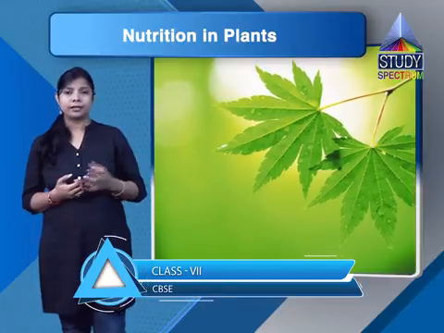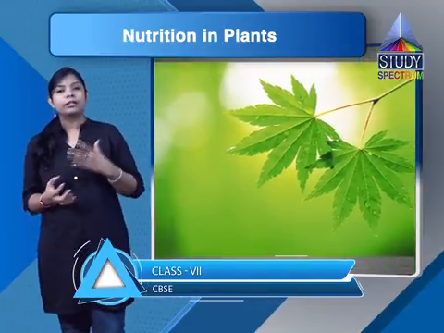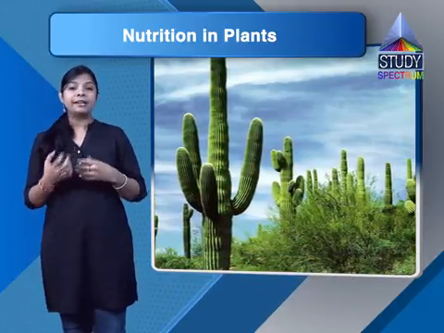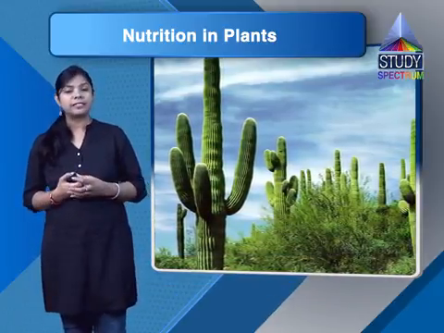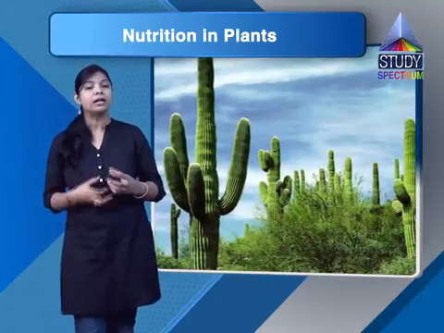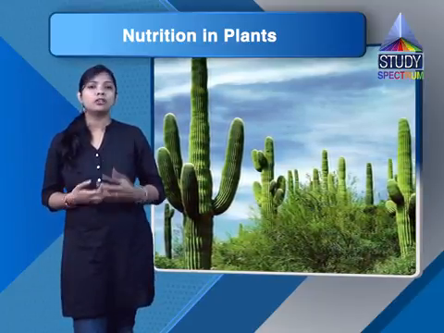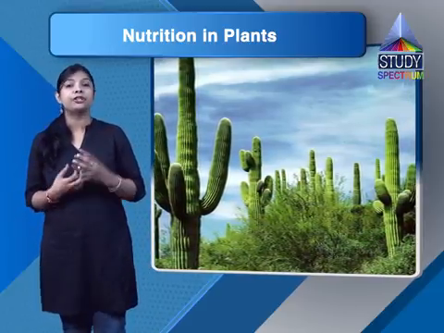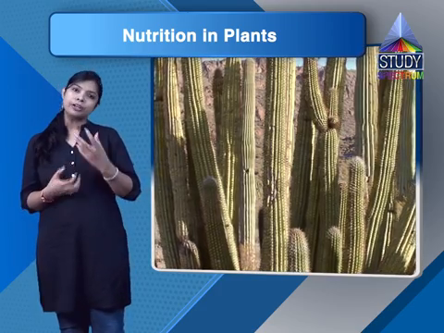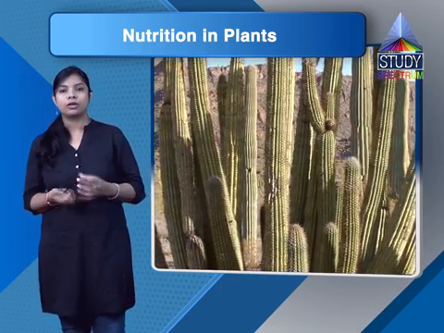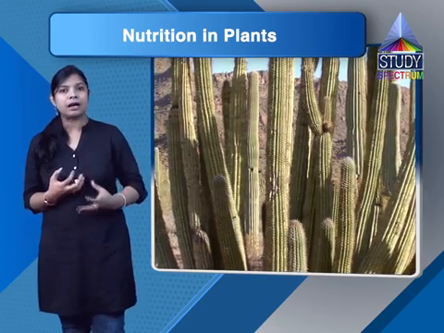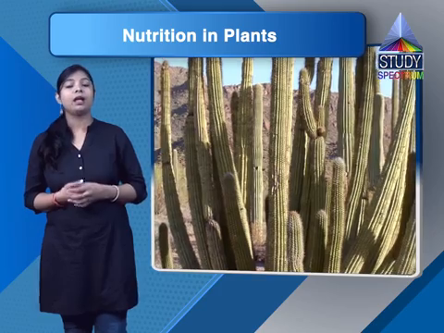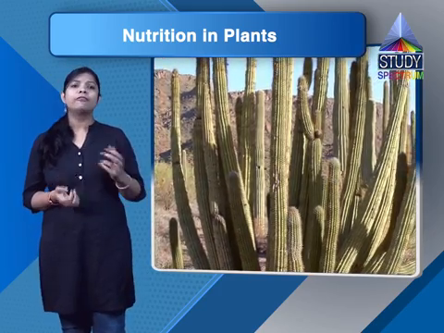As you go to a desert area, the environment is very hot. Because of that, leaves are modified into a certain structure, changing into a needle or spine like form, so that loss of water by transpiration cannot take place. These modifications reduce the process of transpiration, that is, the loss of water. So here stems do the process of photosynthesis. So it was all about the process of photosynthesis.